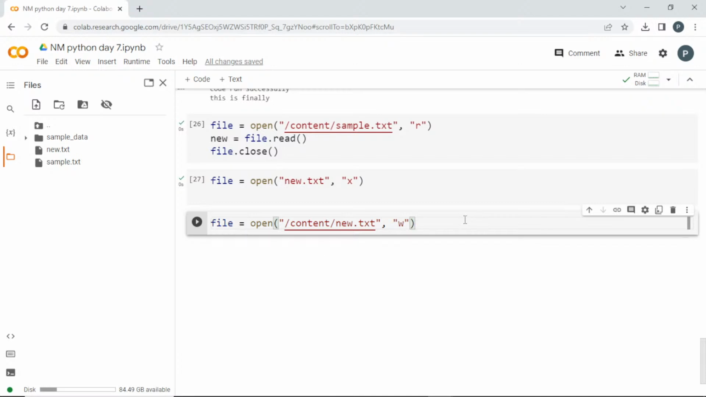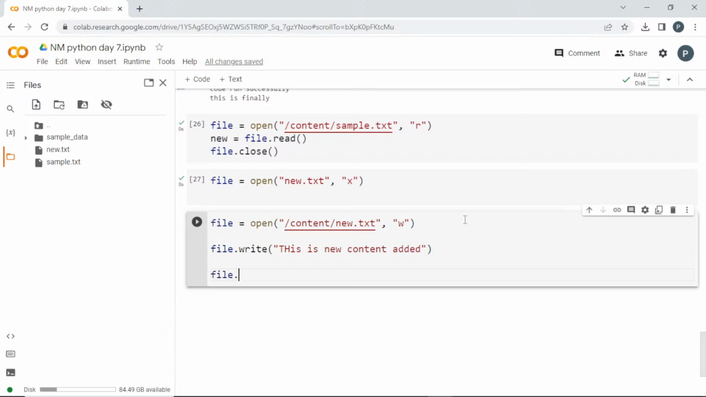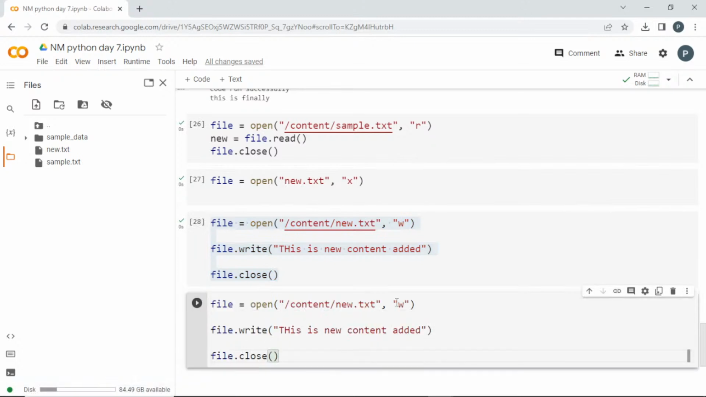Clear? So I'll call file.write: this is new content added. Once I have done this, I'll call file.close. I'm going to run this now. It ran successfully. Now we have to check whether our file is written or not, so I have to open it in the read mode. I'll copy all these things, paste it here, and open it in the read binary mode. I'll call file.read and close this.